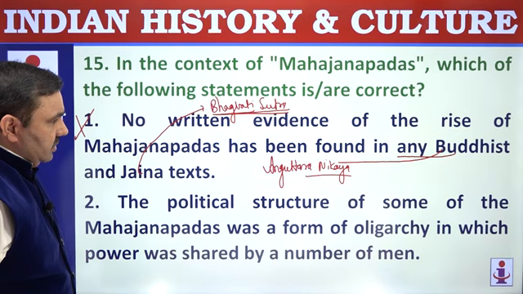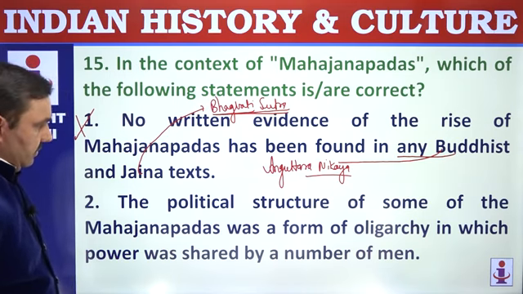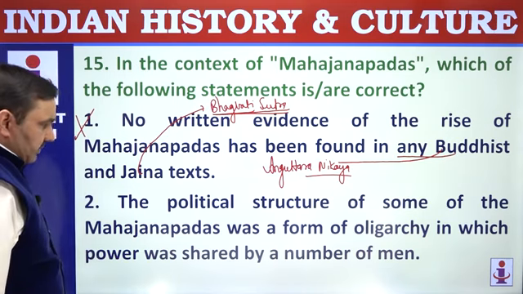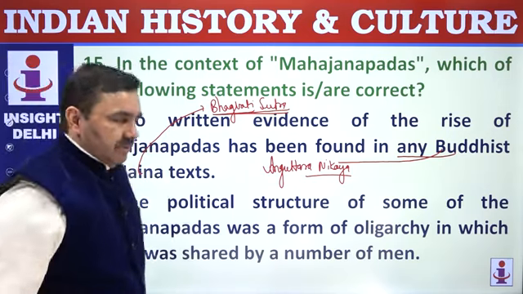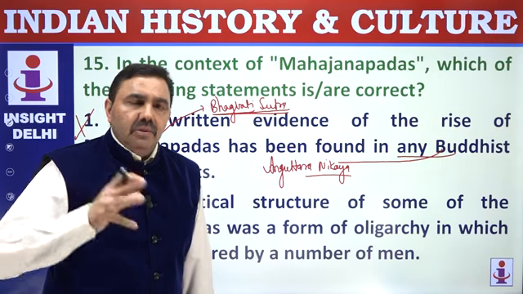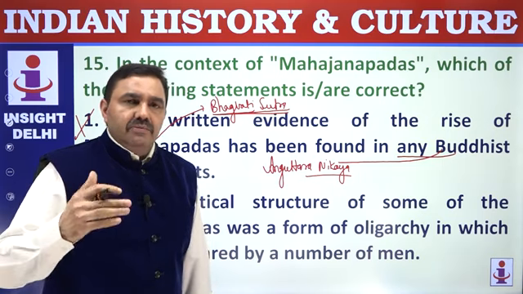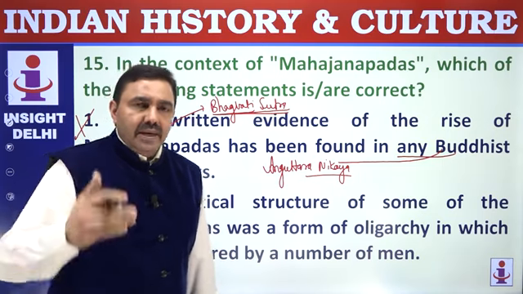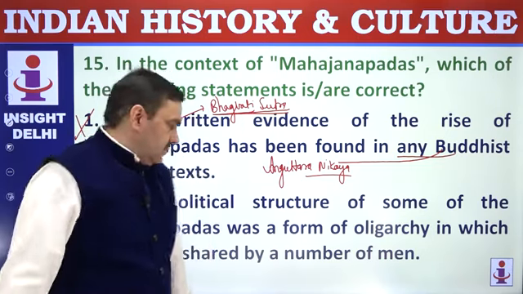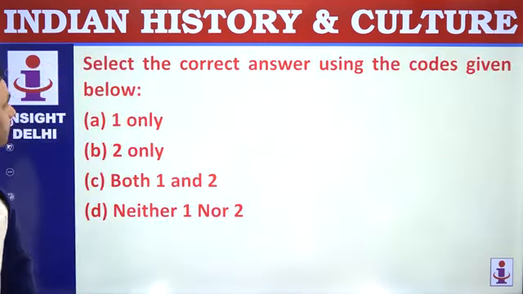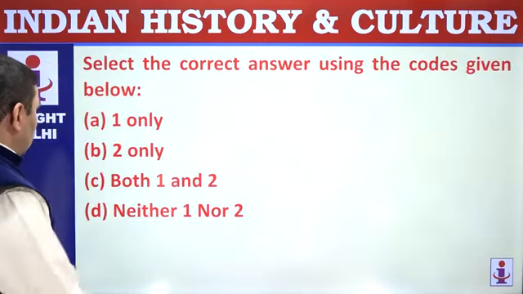The political structure of some of the Mahajanapadas was a form of oligarchy in which power was shared by a number of men. Oligarchy means group of powerful rich people. That was the form of republic there. Republic was not a true republic of modern type. This was an oligarchy, a collegiate form of government, and these guys were elected. Select the correct answer, only 2.